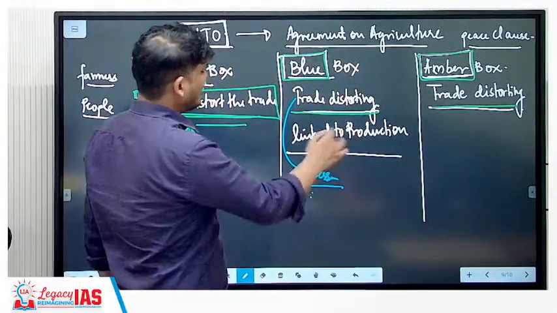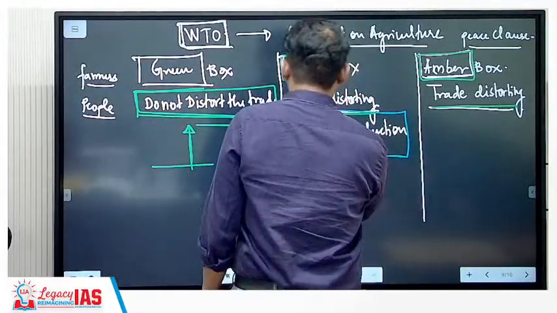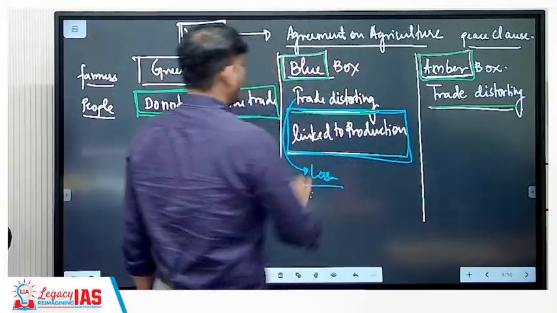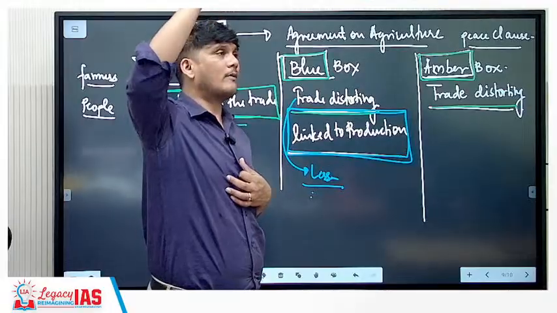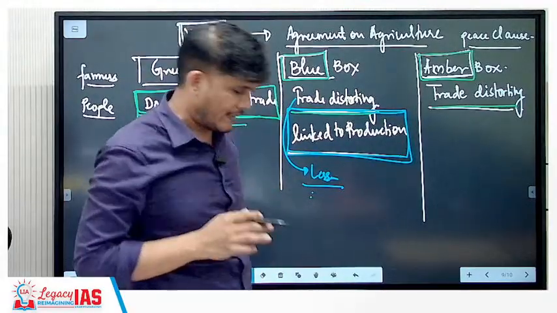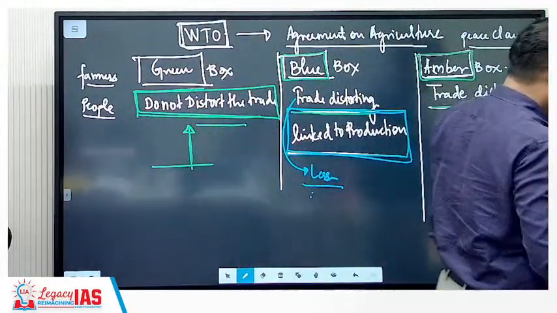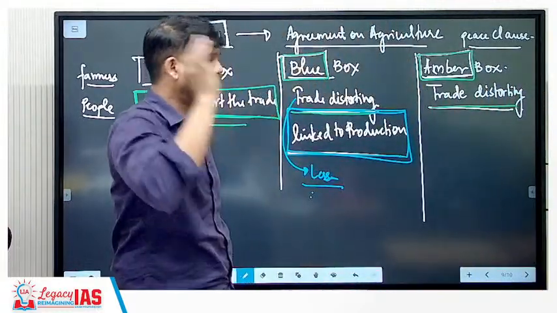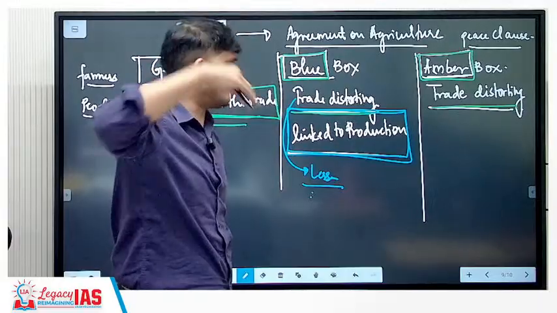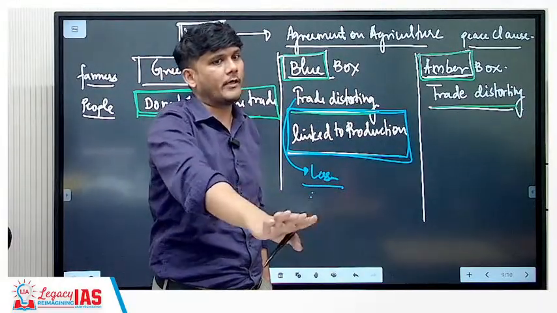The reason being, these subsidies are linked to production. Linked to production means there will be a ceiling on how much subsidy can be provided. For example, subsidy worth 10,000 rupees per hectare, but up to a highest limit of 50,000 rupees. Beyond that, if you produce more, I am not going to give you any more subsidy.